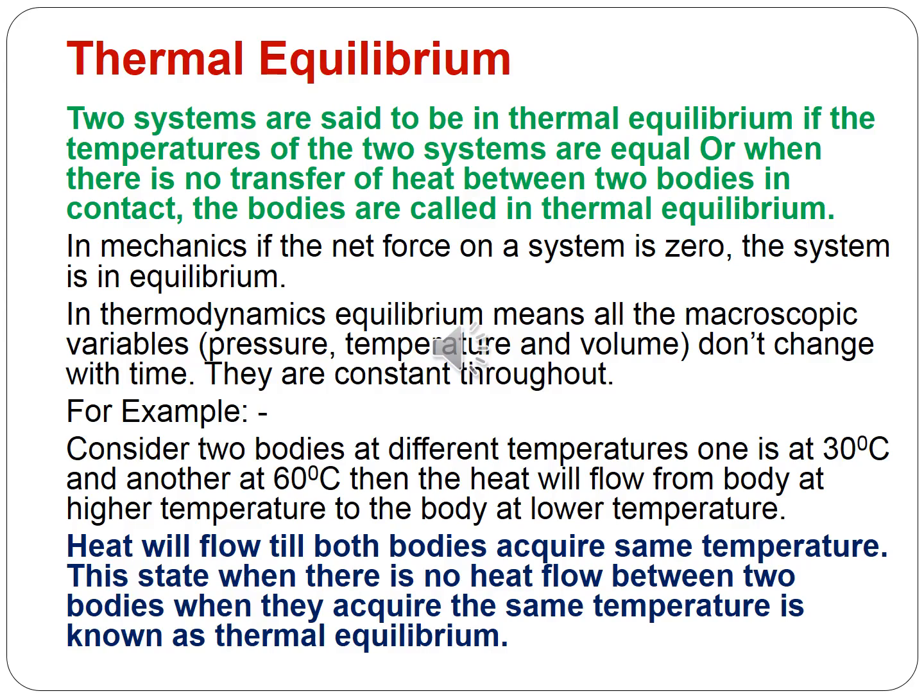Here, the body at high temperature is at 60 degrees Celsius and the body at low temperature is at 30 degrees Celsius. Heat energy continues to flow till both bodies attain the same temperature. This state, when there is no heat energy flow between two bodies because they acquire the same temperature, is known as thermal equilibrium.